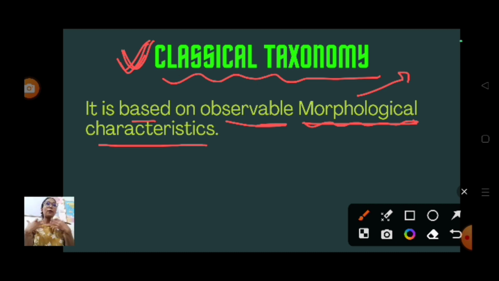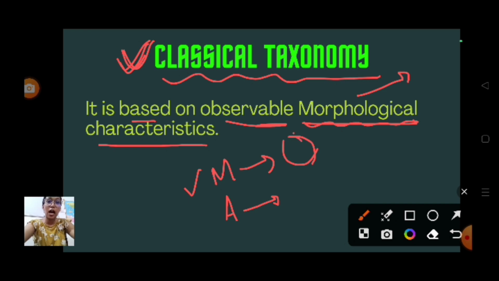Like suppose I am observing a plant and I am classifying it in the plant category. I am observing a particular dog, I am putting the dog in the category of animals, like that. The outer appearance only I am looking at and categorizing it. Morphology is the outer appearance. And one more terminology is anatomy.